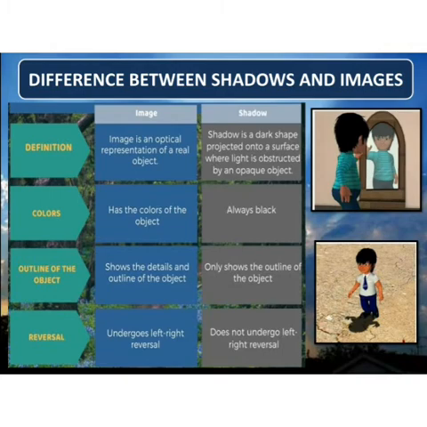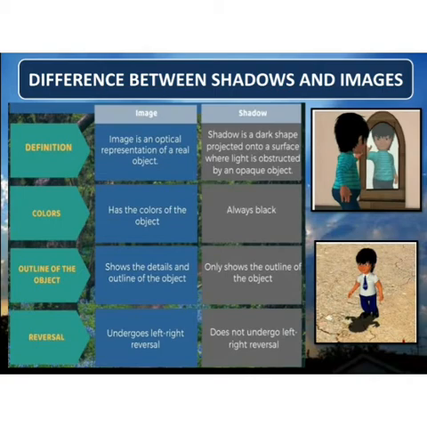Now we know what is an image and what is a shadow. So let us see the difference between them. First, the definition of image. Image is an optical representation of a real object, and shadow, it is a dark shape projected onto a surface where light is obstructed by an opaque object. That means image is the optical representation, means it is the exact representation of what we see, and shadow, it is a dark place where the light has been obstructed by an object.